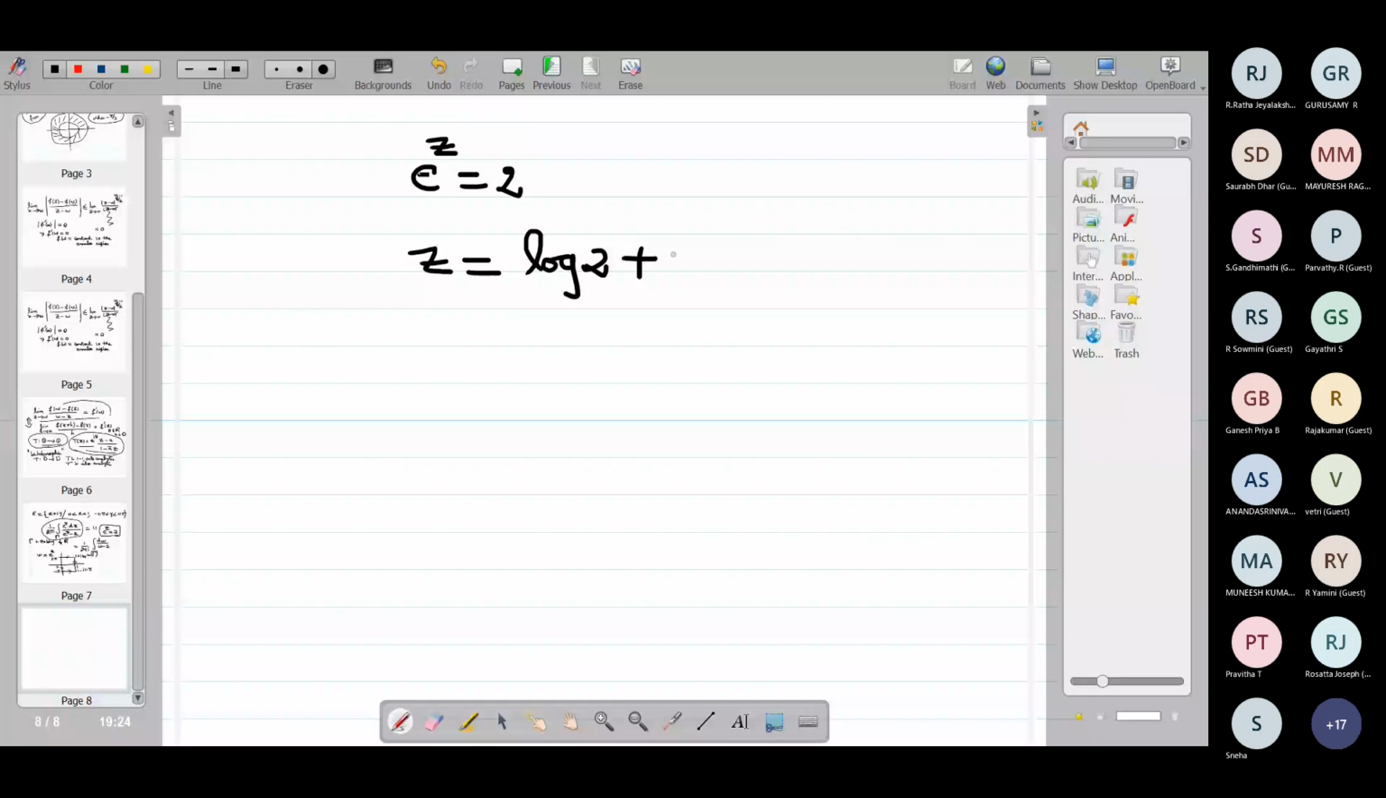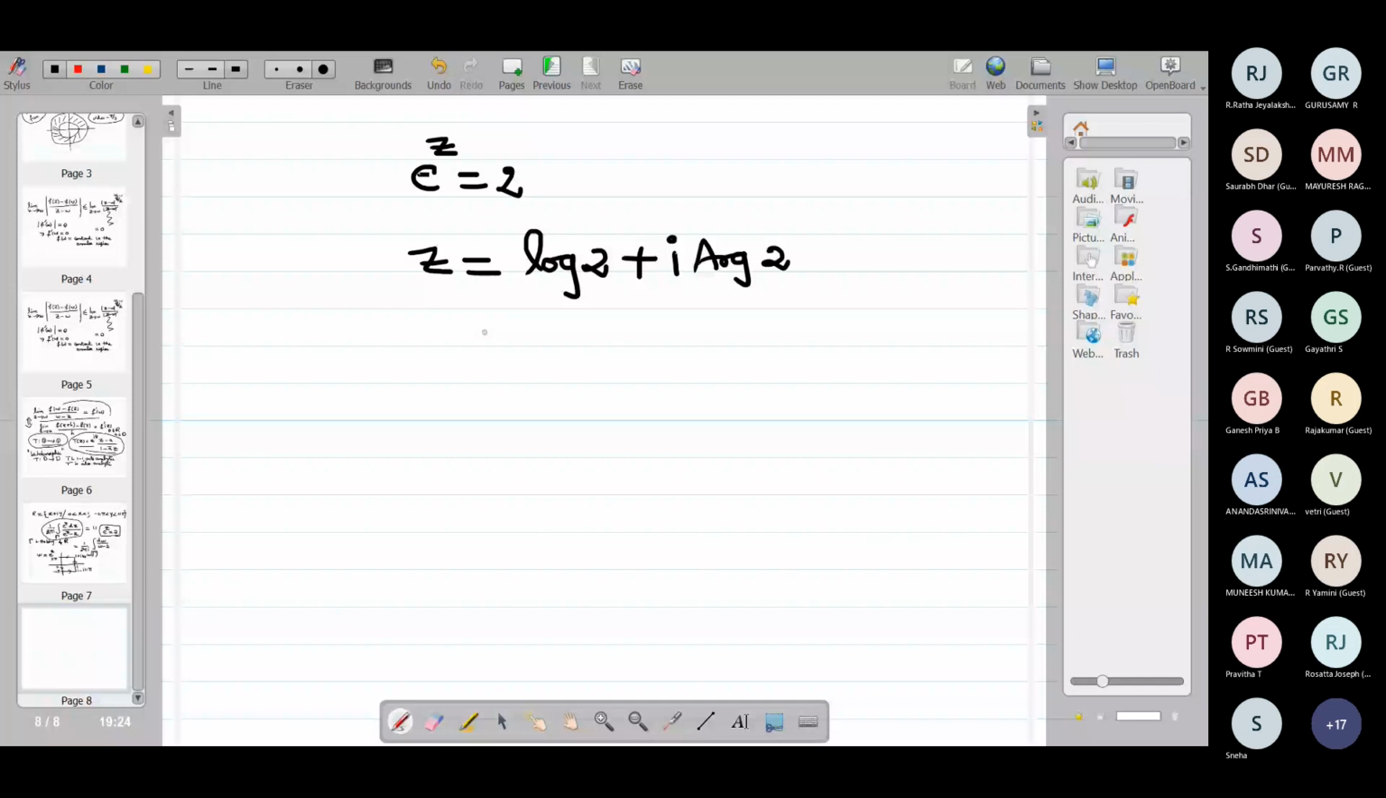Yes or no? Okay. See, in this domain, what is argument of 2? If I take the principal argument, it is equal to 0. Log 2 plus I times 0, so that is log 2.